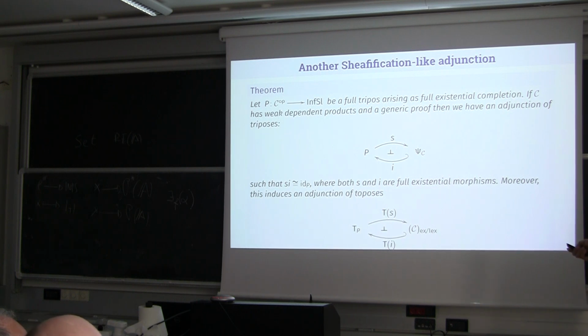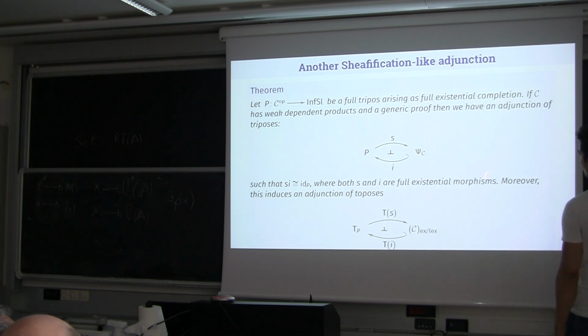And well, the fact is that if we have a full tripos arising as a full existential completion, whenever the base category has weak dependent products and a generic proof, then we have an adjunction of triposes between this, that is the tripos, the weak subobject doctrine, and it is a tripos because we have this assumption. So we have an adjunction here, such that this composition is identity.